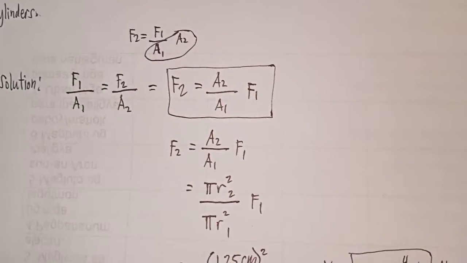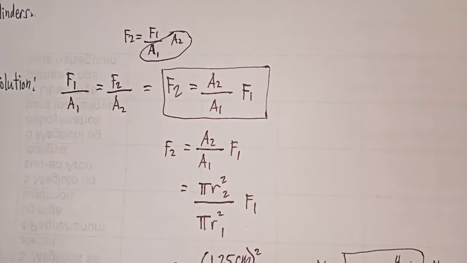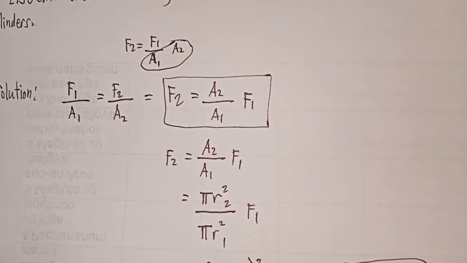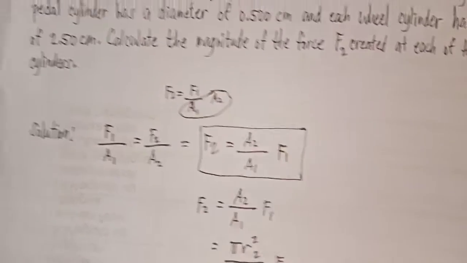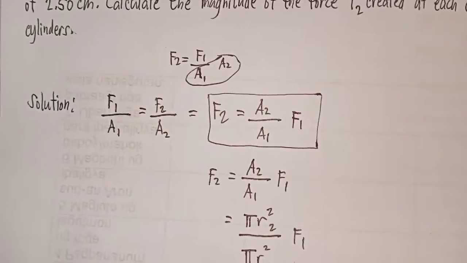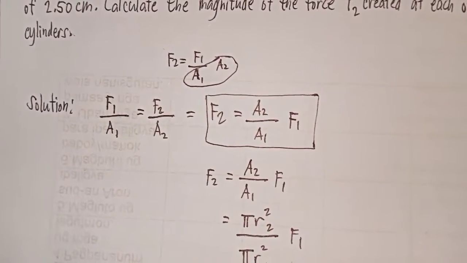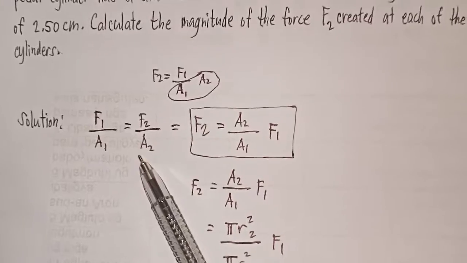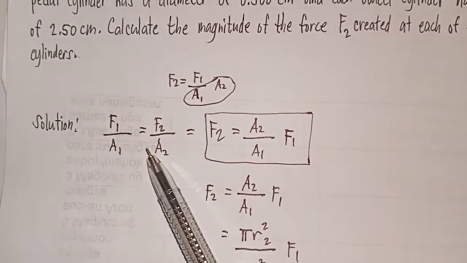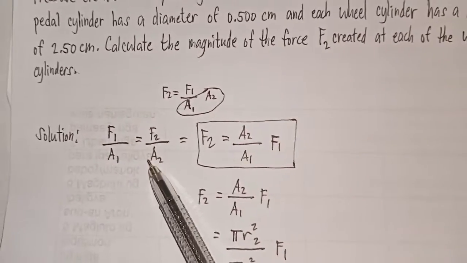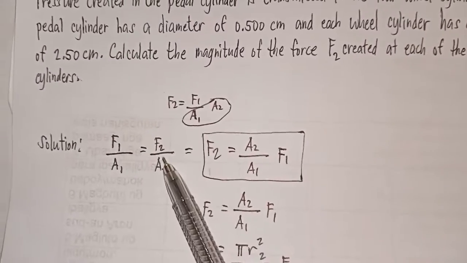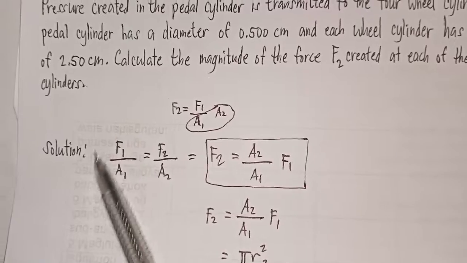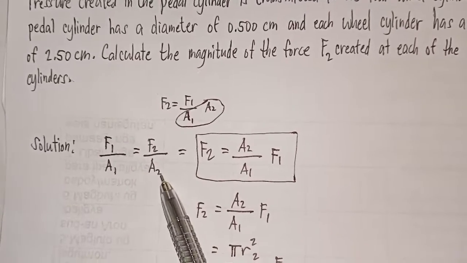We're going to manipulate this algebraically to get F2 on one side and also substitute the known values. But before that, let us use Pascal's principle applied to hydraulic systems. So what we are finding is F2. To isolate F2, multiply both sides by the denominator A2.